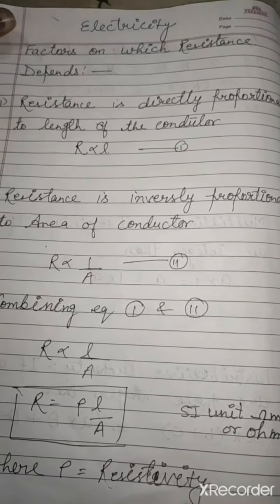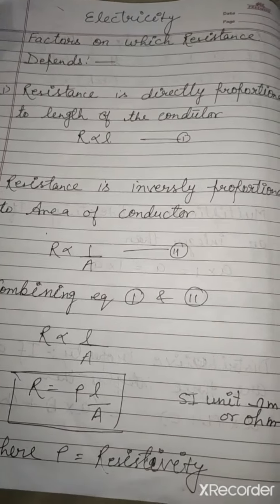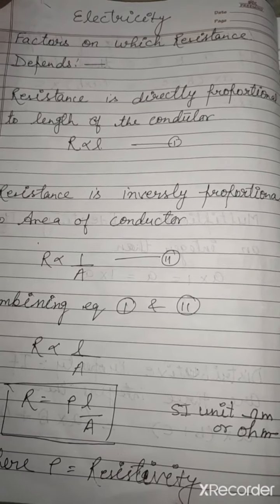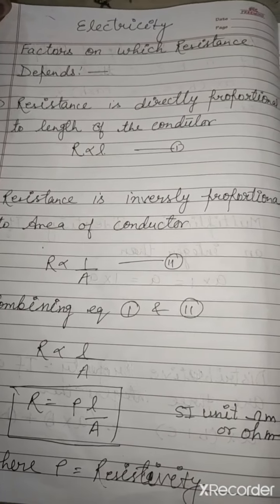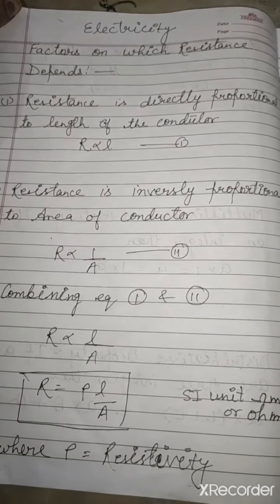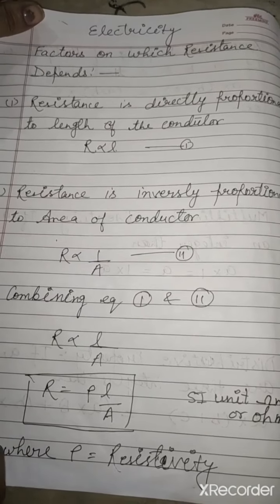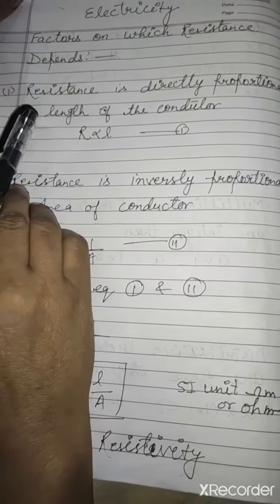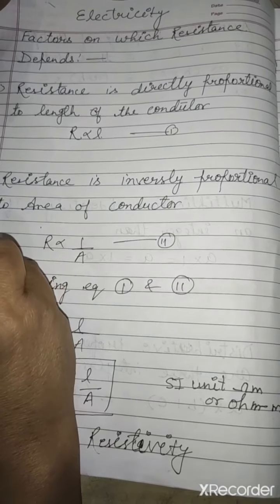Good morning, students. Today we will discuss more about electricity. In the previous video we discussed resistance. Resistance means hindrance of the current. So obviously if the resistance is high, that means less current flows in the circuit. Now we have factors on which resistance depends.